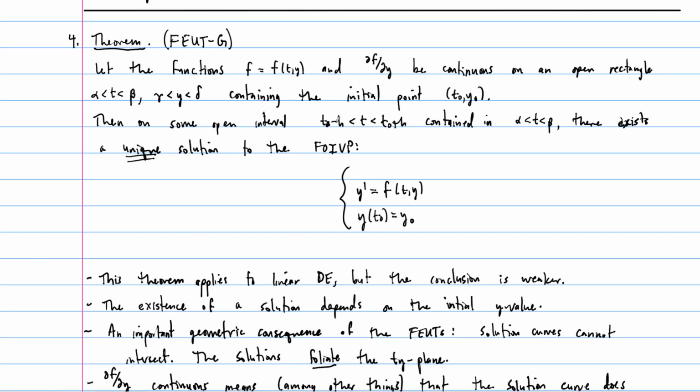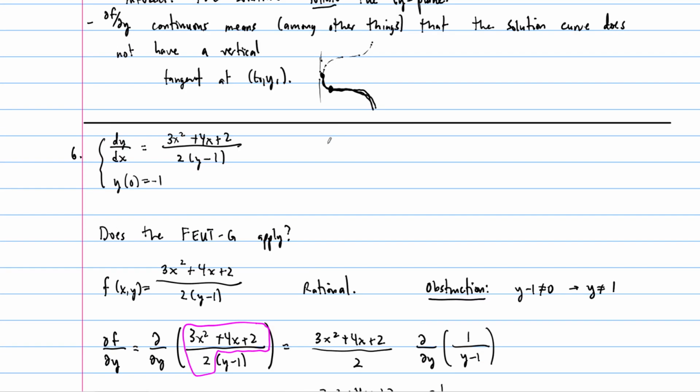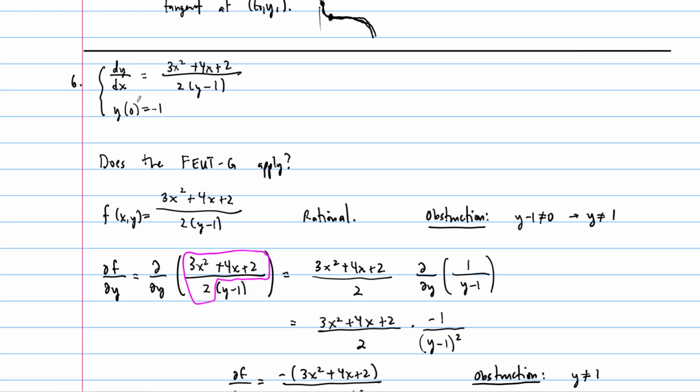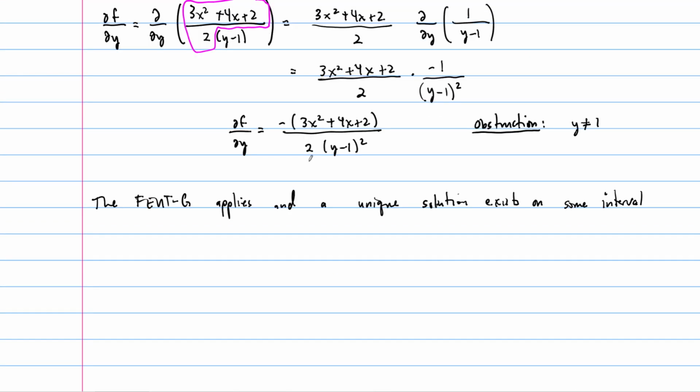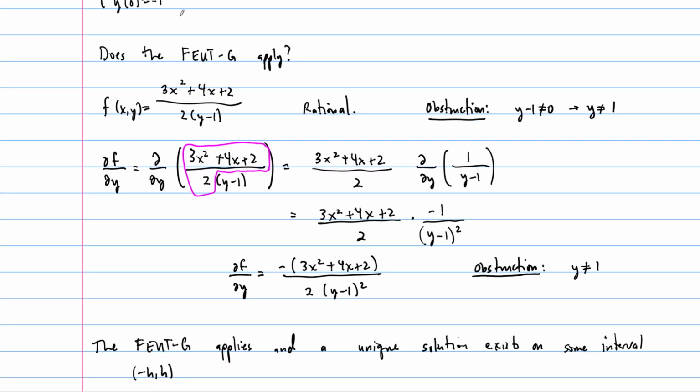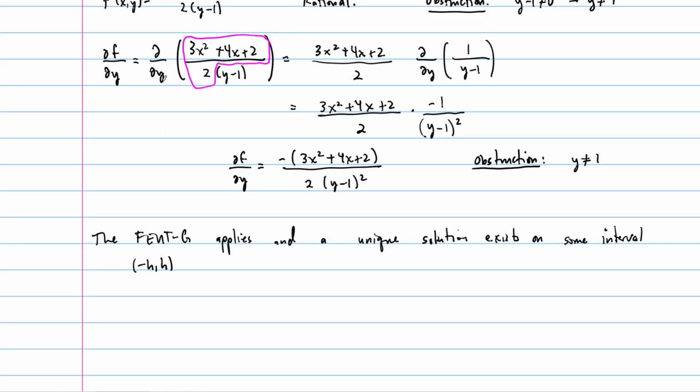So it's an interval h units away from the initial point. In this case it's going to be from minus h to h, on some interval minus h to h, because the initial x value is 0. So this is true for some h bigger than 0.